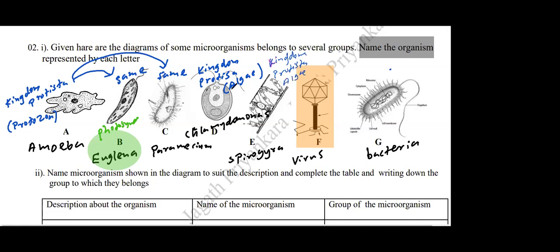Right. Then these viruses, actually we don't have a separate kingdom for viruses. You can put Kingdom Monera here, but in the new syllabus you don't have that kingdom. Therefore, you can write the domain for this. And bacteria also is a domain, not a kingdom. Bacteria will be a separate domain. Therefore, you can write kingdoms only up to E. F and G will be domains. Domain Archaea and then Domain Bacteria.